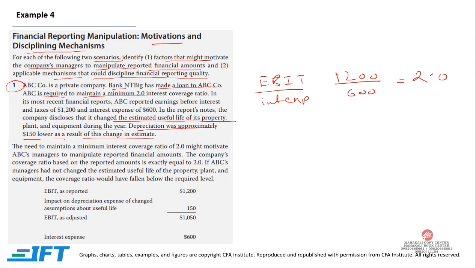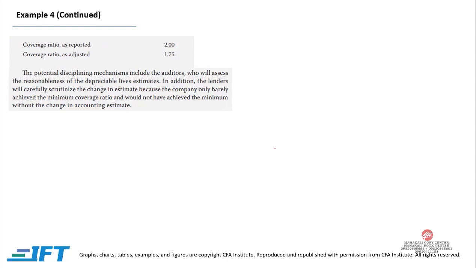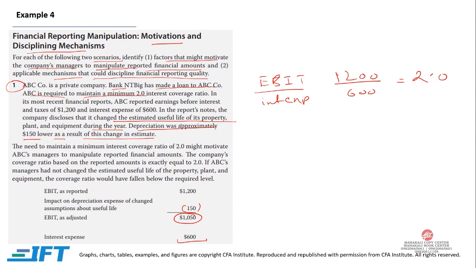Now, if you are reporting depreciation $150 lower, then it means that your actual EBIT would have been $150 lower as well, because lower depreciation would actually increase EBIT. A higher depreciation would reduce EBIT, so the adjusted EBIT would actually be 1050. So we need to reduce 150, because if we increase our depreciation, EBIT would go down and interest expense would remain the same. So the adjusted coverage ratio is 1.75, that is lower than what was required, that is 2.